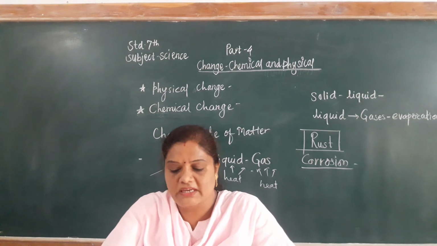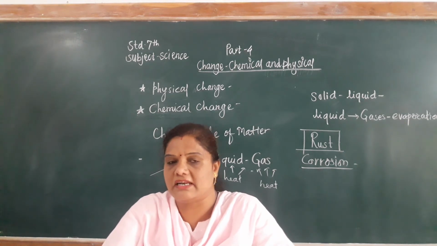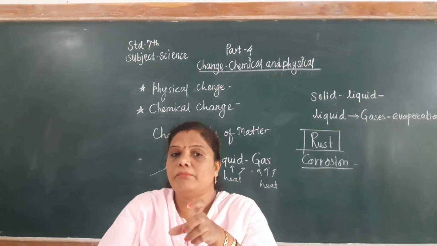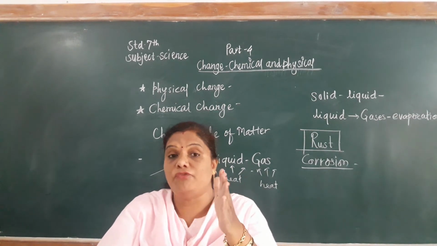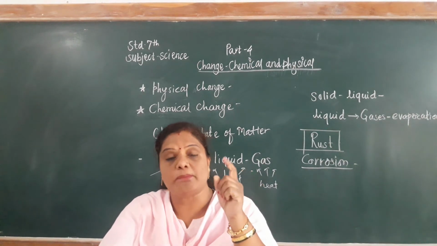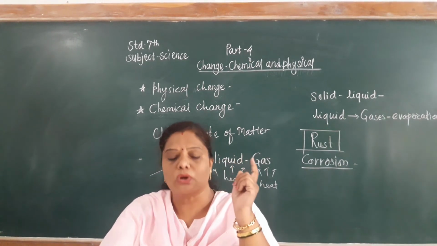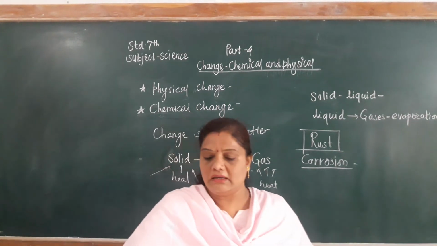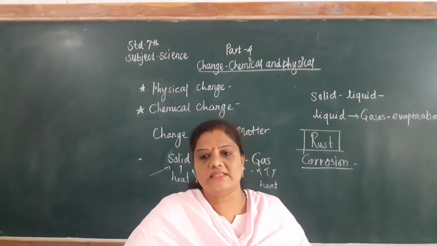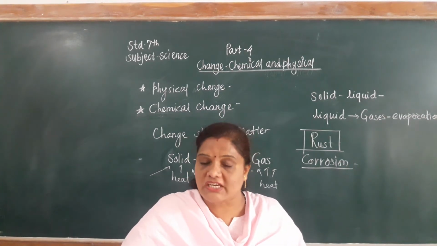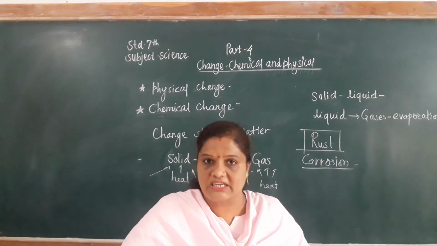Things become weak due to corrosion. Take into consideration, corrosion is not good for that metal. It weakens the metal. Okay, means corrosion is caused by oxygen, also moisture, and vapors of chemicals in the air. So this is the process of corrosion. It is a harmful change. It is a chemical change.